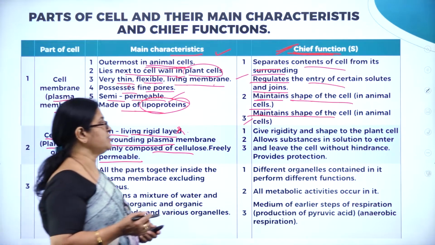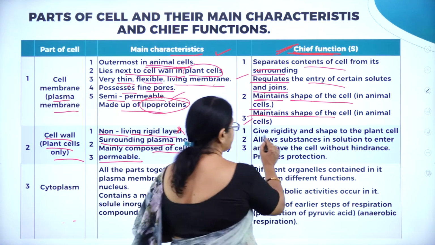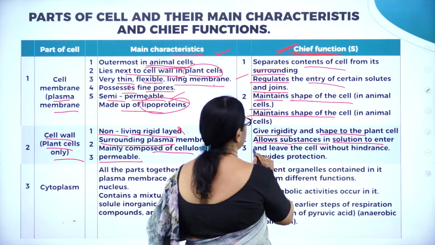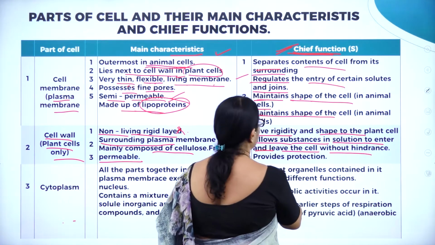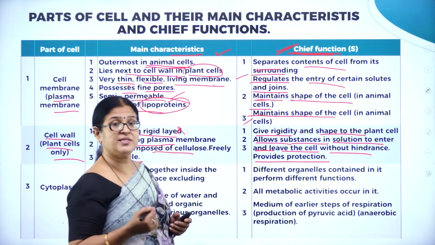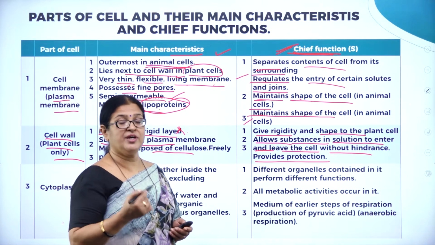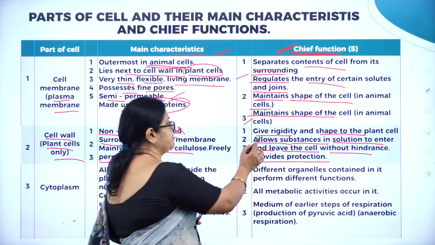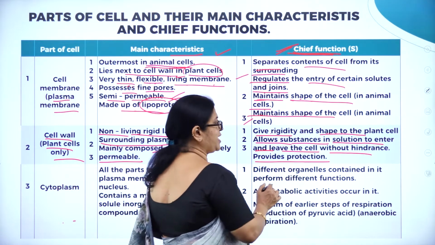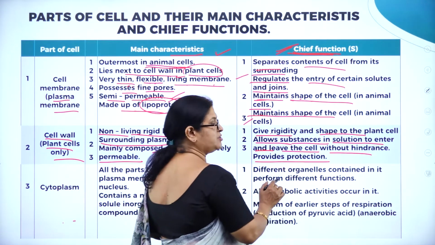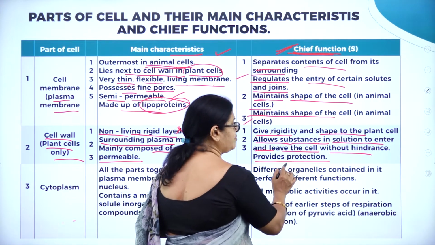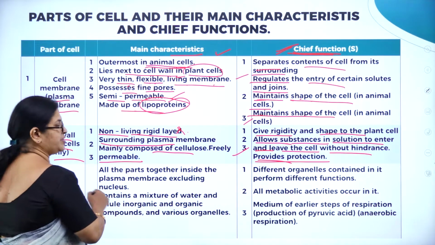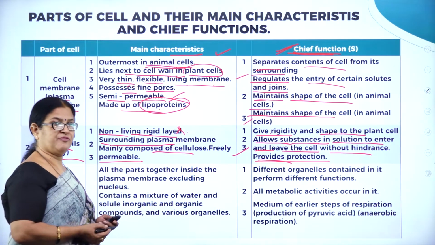Now, what is the function of this cell wall? It gives rigidity and shape to the plant cell, allows substances in solution to enter and leave the cell without hindrance, and provides protection. So the plant cell is protected by this very rigid cell wall. So what is the main function of the cell wall? It gives rigidity and shape to the plant cell, allows substances in solution to enter and leave the cell without hindrance, and provides protection.